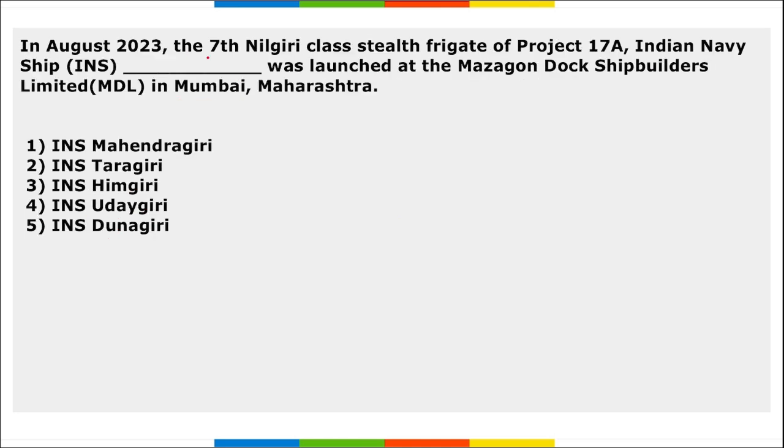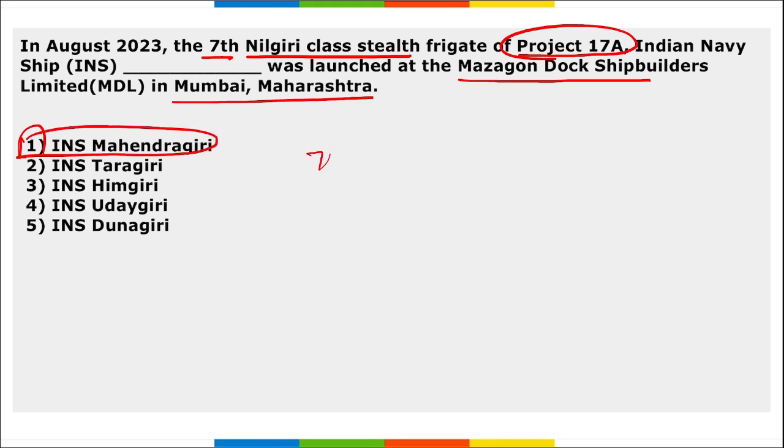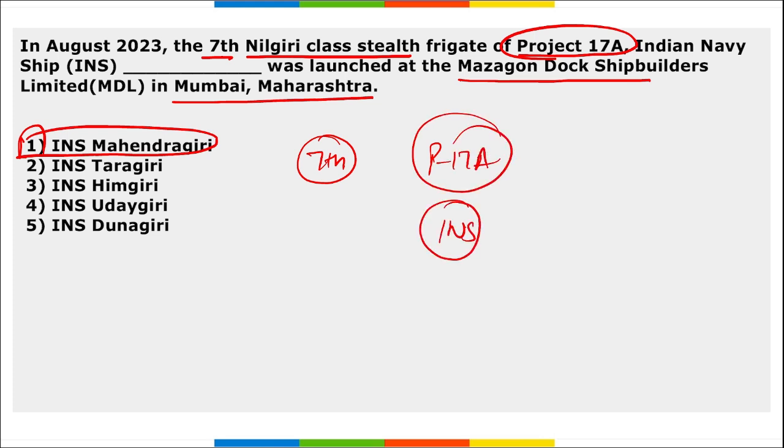Next, in August, the 7th Nilgiri class stealth frigate of Project 17A of the Indian naval ship was launched at the Madgaon Dock Shipbuilders Limited in Mumbai, Maharashtra. So this is INS Mahendragiri. Correct? This is the 7th Nilgiri class stealth frigate of Project 17A, that is INS Mahendragiri, launched by Madgaon Dock Shipbuilders Limited. Right? And this is also the 4th frigate constructed by Madgaon Dock Shipbuilders Limited.